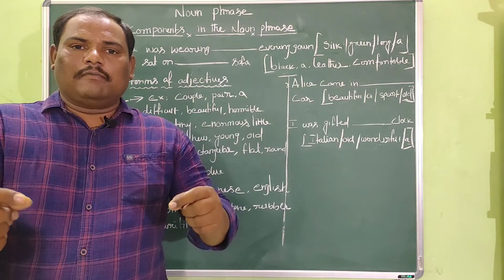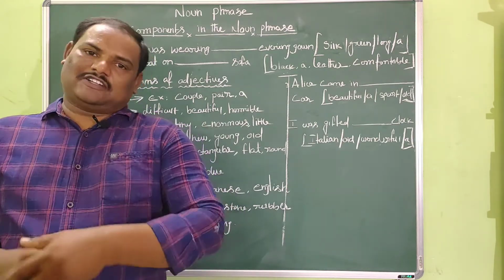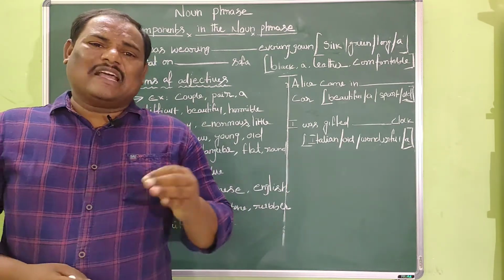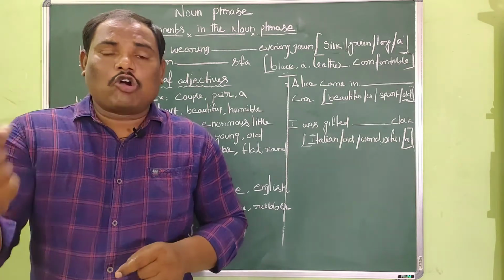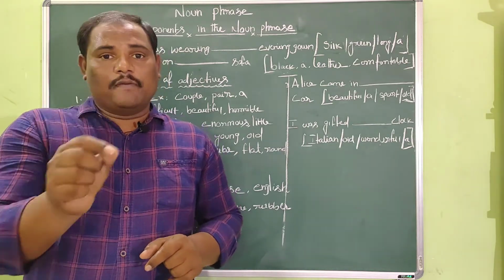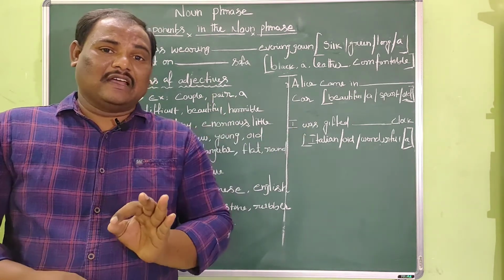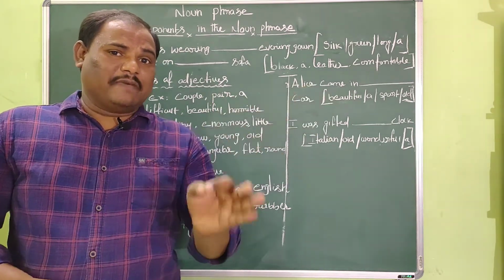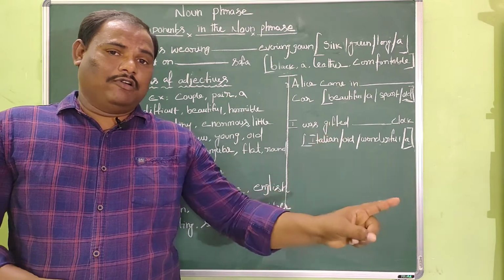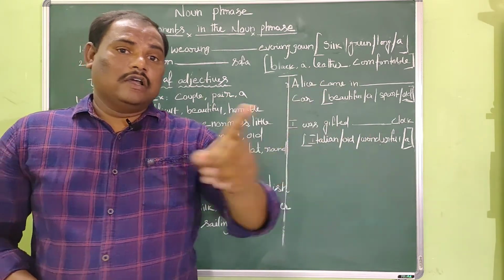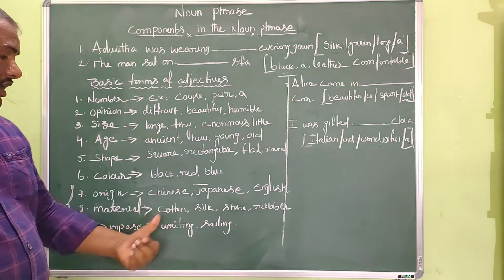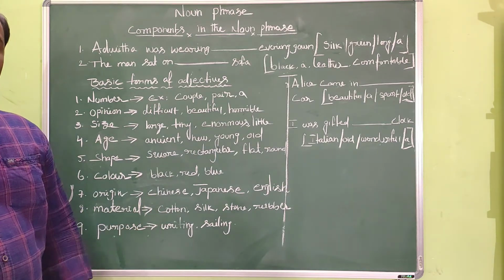So I can call my cot as a wooden cot. When I say wooden cot, it means the cot is made with the wood material. Cot is a noun, and the noun is made with wood. So here wooden cot, wooden is a material adjective.